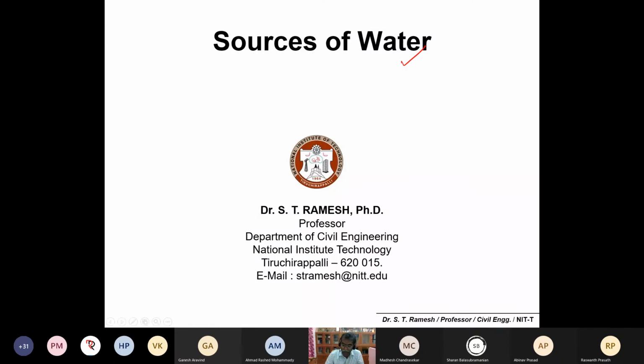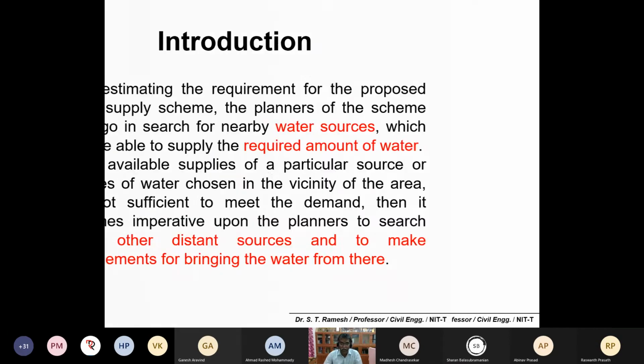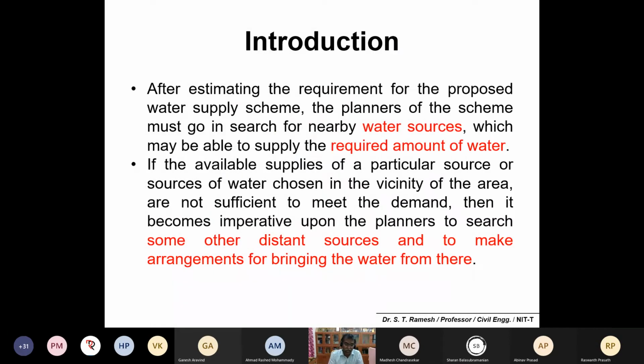Being familiar with the characteristics of the water and how to estimate the population in a particular city, now you have to identify the source. To meet your water demand, you have to identify the source in the locality. We'll see something on different sources of water. This has been mentioned.